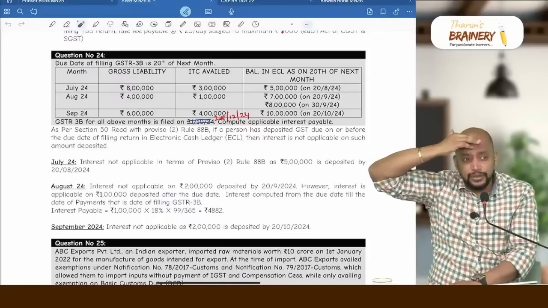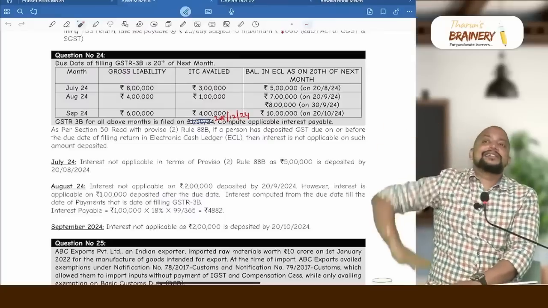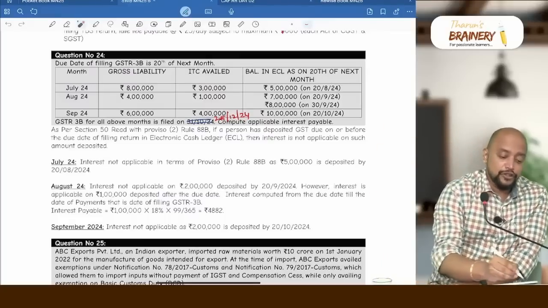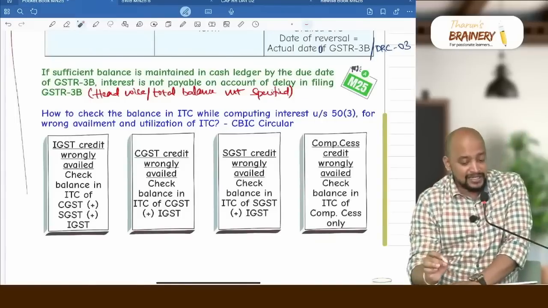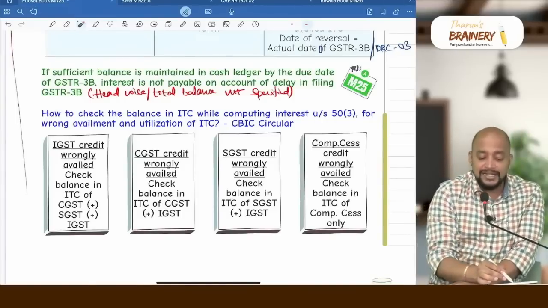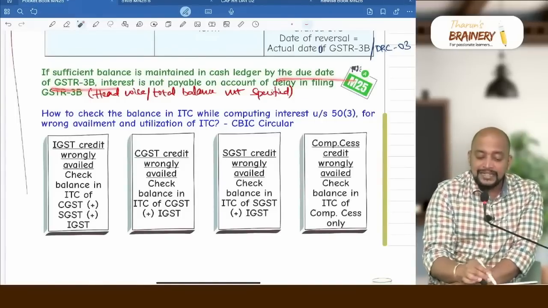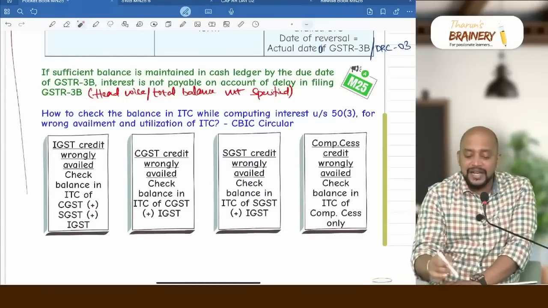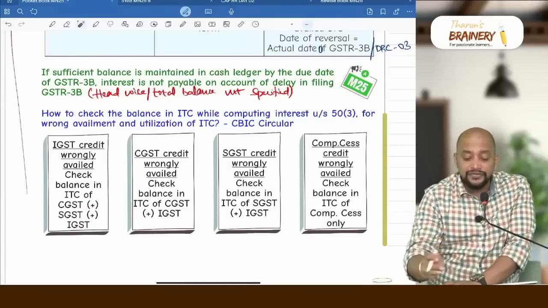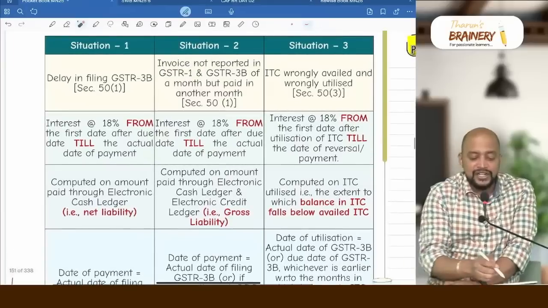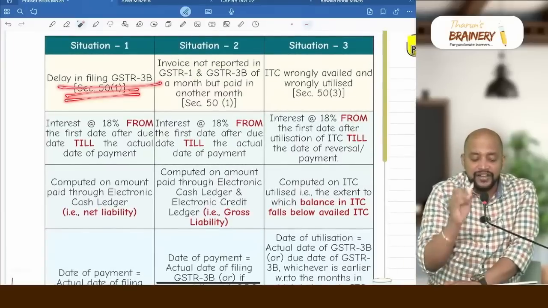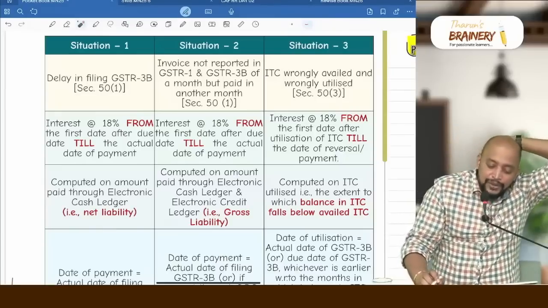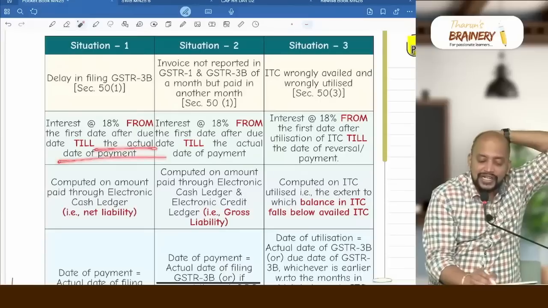20th September to? Wrong answer. 30th September should not be taken. See, this proviso says if you maintain sufficient balance on the due date of 3B, then interest is not payable on account of delay in filing 3B. Otherwise, this provision will not come. If this provision is not coming, then Section 50 will come. For delay in filing 3B, you need to compute interest from which date to which date? From the due date till the actual date of payment.